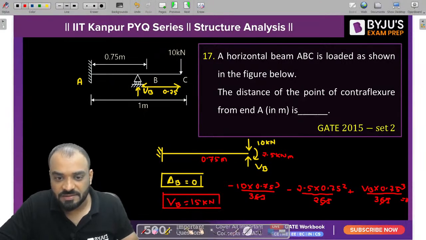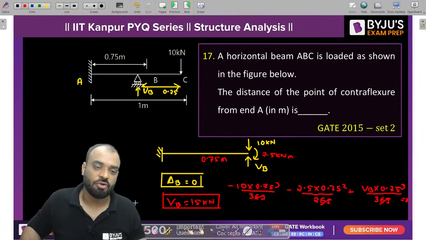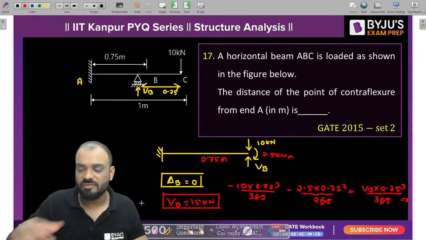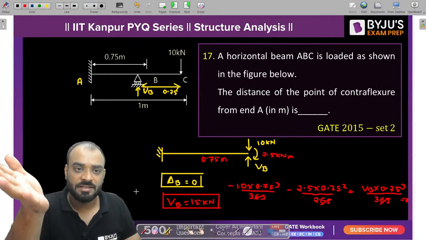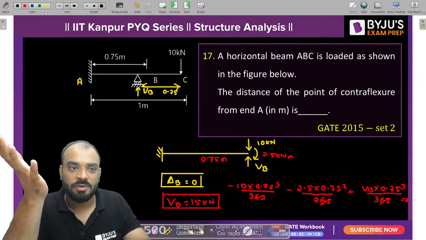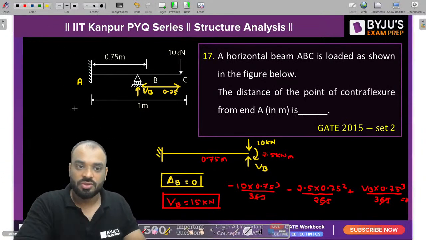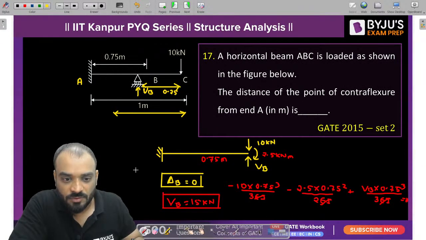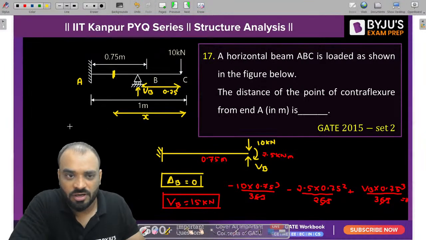Now tell me guys, what should be the distance from point A where the bending moment is trying to change its sign? That means we will consider that particular point as a point where bending moment is equal to 0. So let us suppose the distance of that point from C is equal to x, where the bending moment is changing its sign, that means the point of contraflexure.